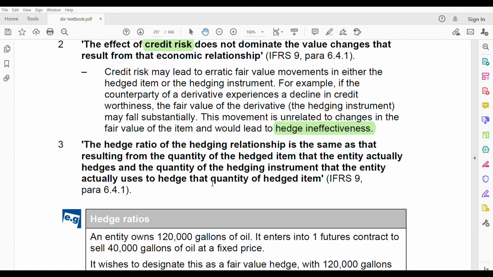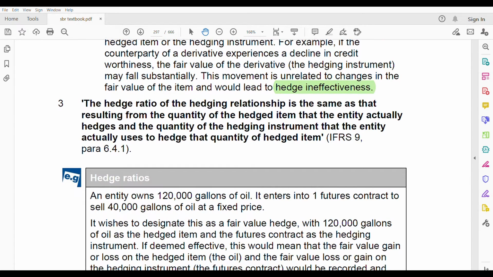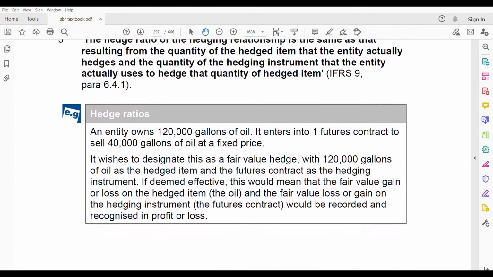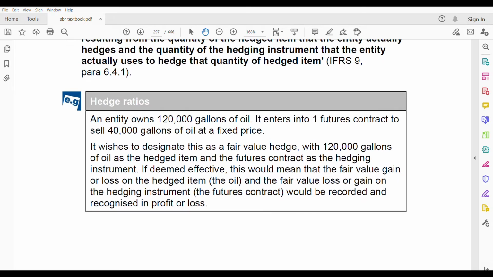Let me explain this through an example, because I definitely know most of you at this stage are now confused. Many times this word is repeating: hedged item, hedging instrument, hedged item, hedging instrument. So let us go through this in an example. Hedge ratio. An entity owns 120,000 gallons of oil. It enters into one future contract to sell 40,000 gallons of oil at a fixed price. It wishes to designate this as a fair value hedge.